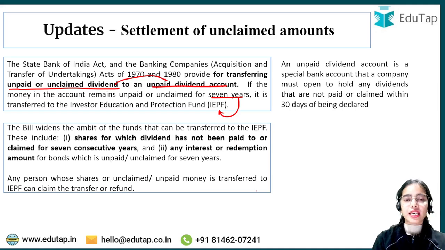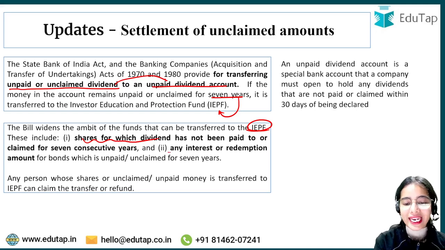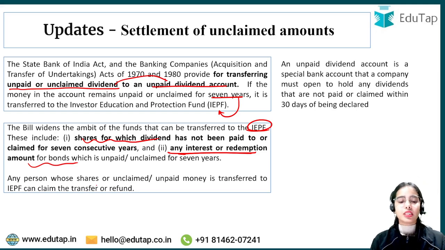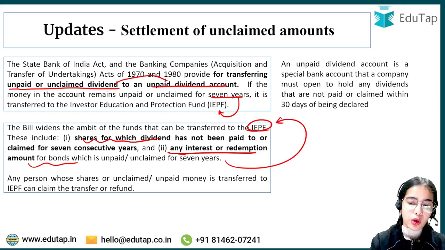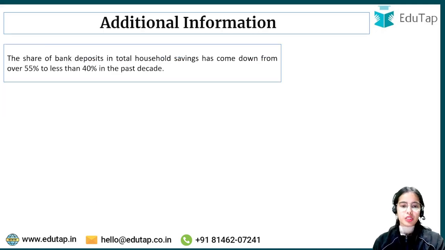Now it has been said that the bill widens the ambit of the funds that can be transferred to the IEPF, that is, shares for which dividend has not been claimed for 7 consecutive years, and any interest or redemption amount for the bonds which is unpaid, unclaimed for 7 years. So they can also go under the IEPF as per the proposal, and you can easily claim the transfer or refund from the IEPF whenever you want. Okay, so this is the idea.